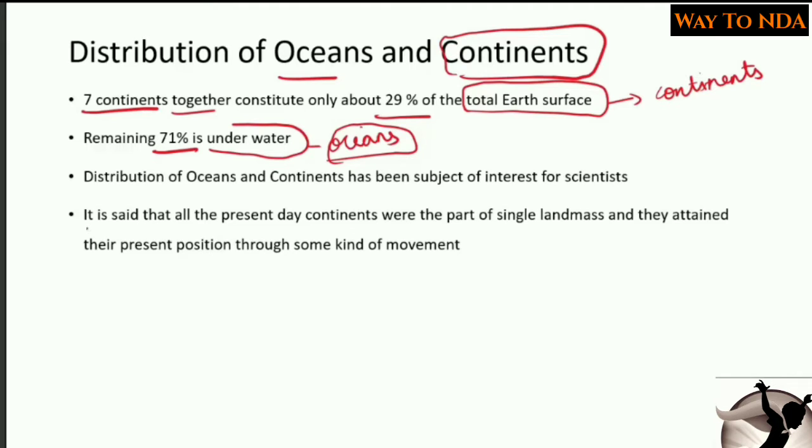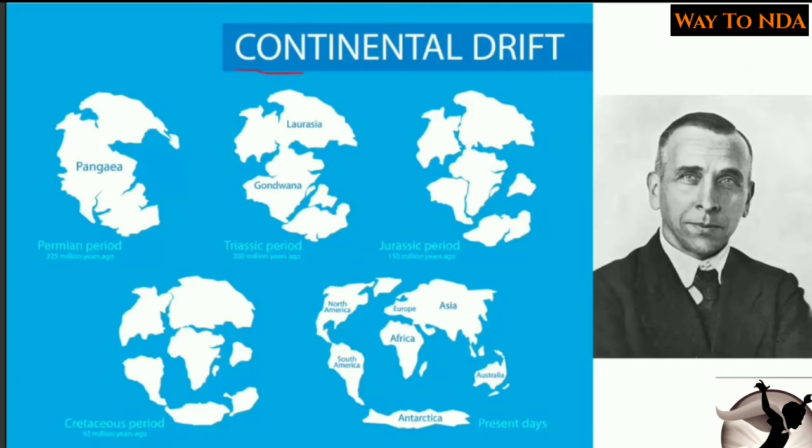It is said that all the present day continents were part of a single landmass, and later on they attained the present position through some kind of movement. One of the theories put forward was called the continental drift theory, and it was put forward by Alfred Wegener. Alfred Wegener was a scientist and he gave us the theory of continental drift.